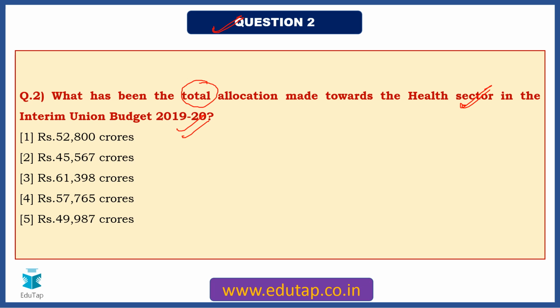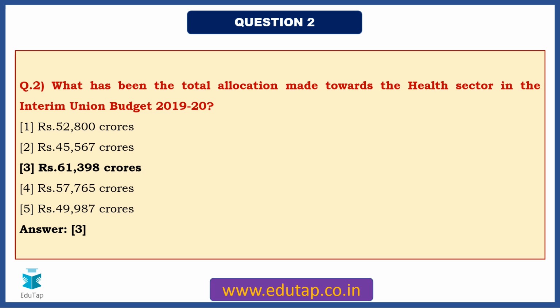So friends, whenever you talk about budget, the first thing that you need to make sure is the important allocations. Now these allocations can be split in the form of sectors, wherein we take the important sectors and see the cumulative allocation made towards it. Secondly, it can be in the form of specific schemes and programs. Now it's not possible for us to remember the allocation made to all the schemes and programs, but at least we can have a fair idea regarding the important ones. So the answer for this particular question is option number 3, that is rupees 61,398 crores. This is a factual question, not much to understand, you just need to know the figures, right?